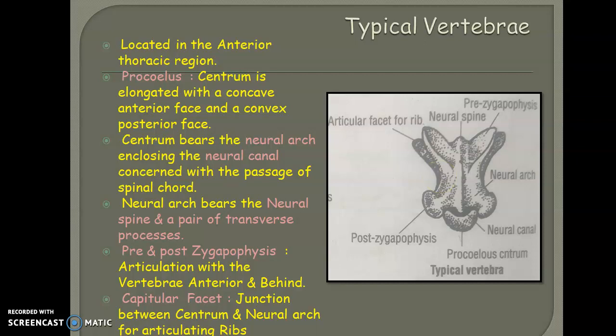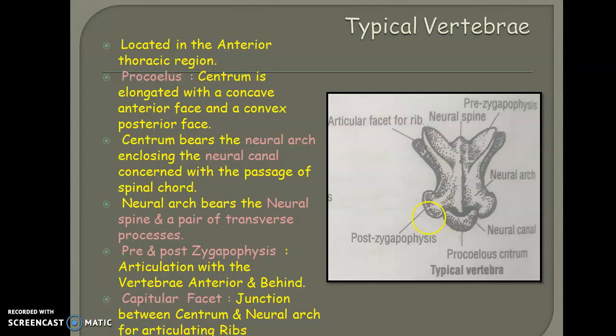And when we analyze the detailed structure of this particular vertebra, you can see the centrum and the neural arch. Here you can see a pair of neural arches that you can observe in the most anterior part as well as in the posterior part, and this neural arch will enclose a canal that is called the neural canal. So what may be the function of this neural canal? Yes, we know that the vertebral column is mainly concerned with the passage of the spinal cord. So this neural canal is mainly concerned with the passage of the spinal cord itself.